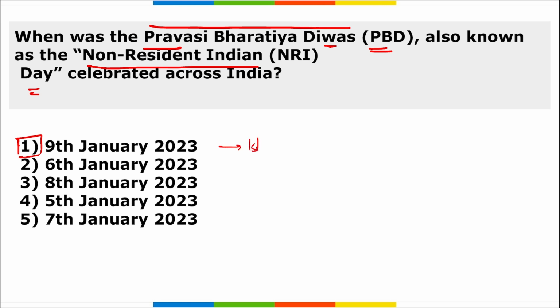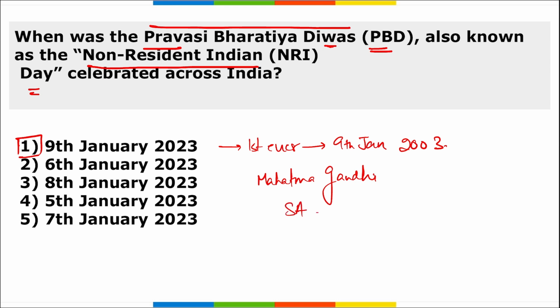The first ever Pravasi Bharatiya Diwas was observed on 9th of January in 2003. The 9th January basically commemorates the return of Mahatma Gandhi. He came from South Africa to India. Can you tell me the year in which he came back from South Africa to India? It was the year 1915.